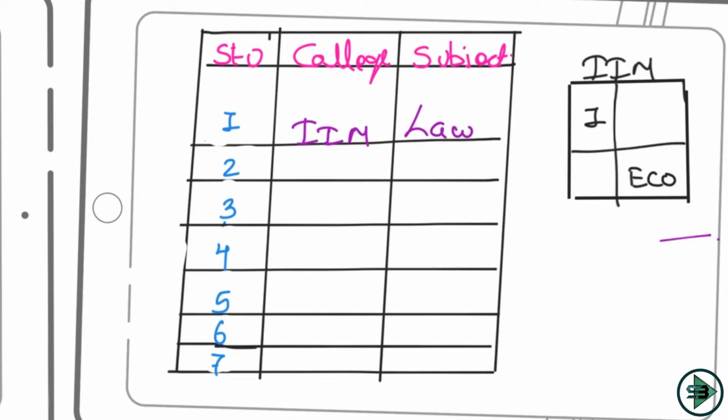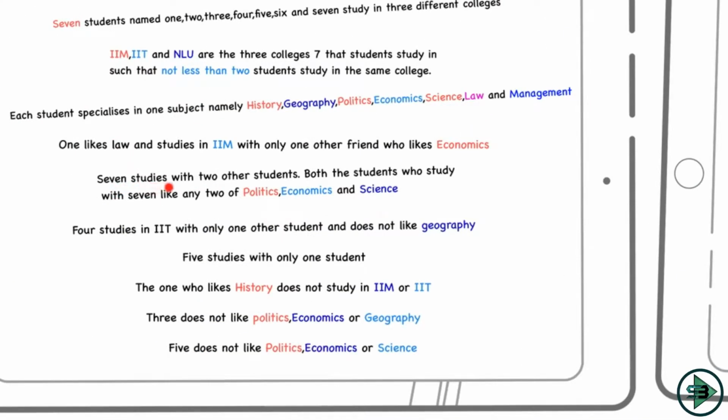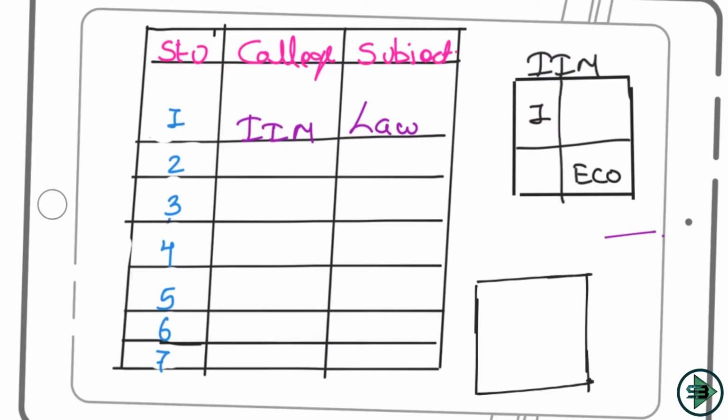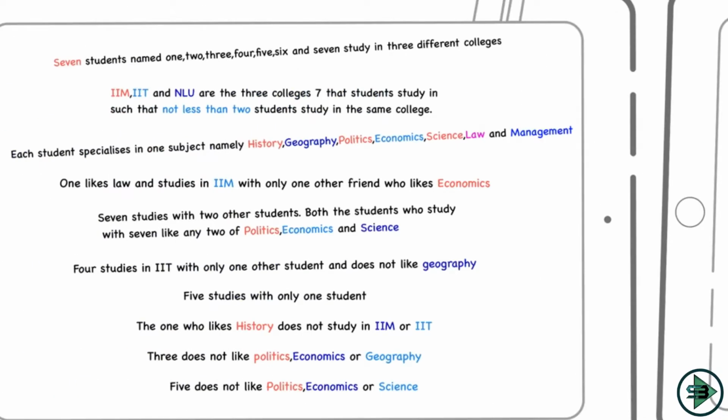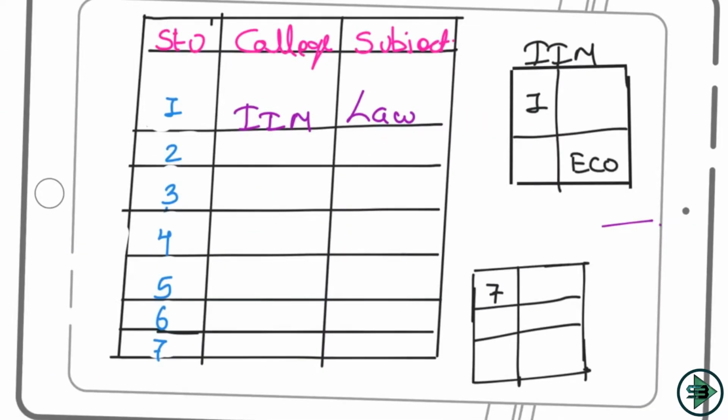So let's see. Then I come to this. 7 studies with 2 other students. Yes, which means 7 studies in that college. So let's make this: 7 studies in this one college which has 2 other students with him. Both the students who study with 7 like any of politics, economics and science. So both the other students who study with 7 like which subjects? Politics, economics or science. But economics is already taken here.